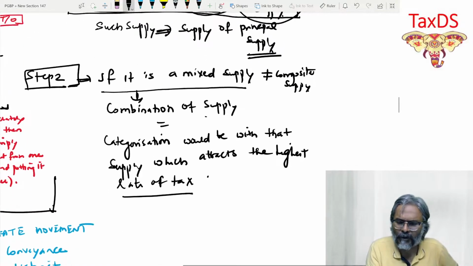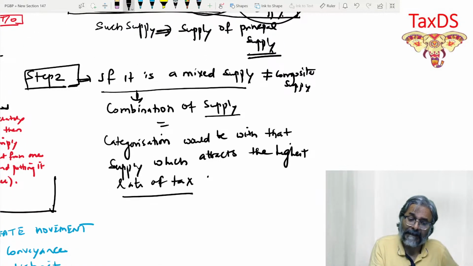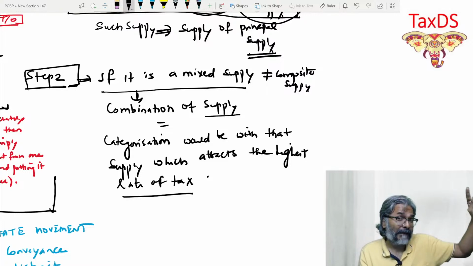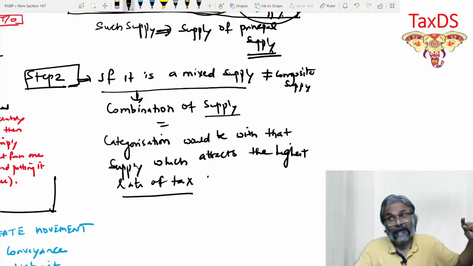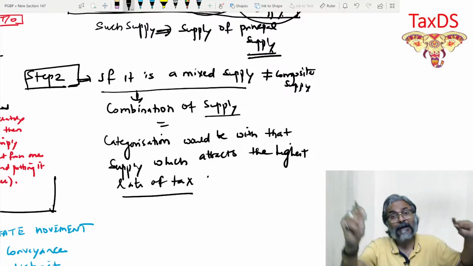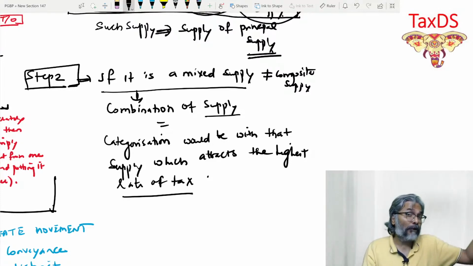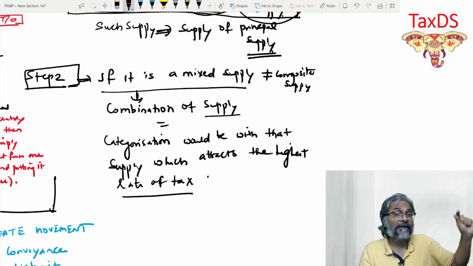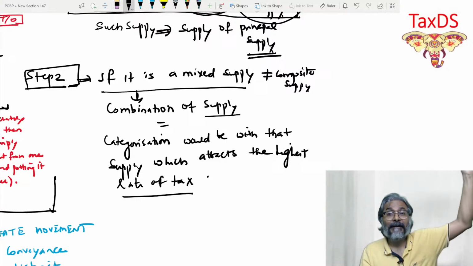And this is about the combination of supply. In that case, it will attract the highest rate of tax. The residential dwelling unit to be used as a residence is exempt, so no tax on that. But on the commercial shop, on whatever the rent is, there is a rate of GST.